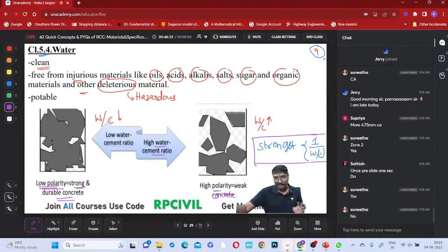So now the water should satisfy these water cement ratio conditions, definitely. Okay, note it and tell me.